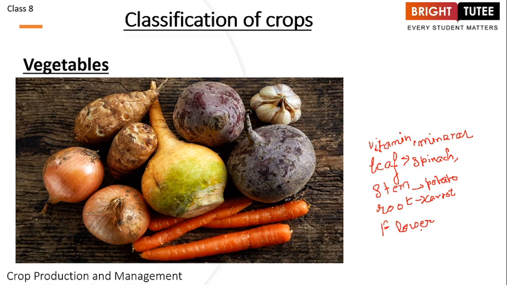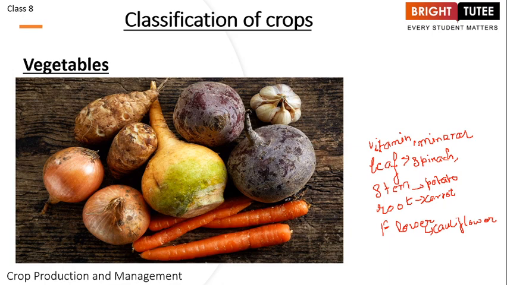Then if we talk about the flower, we have cauliflower as an example. You can see that all of these parts of the plant are edible, and they provide us with vegetables that have high water content and are rich in vitamins and minerals.